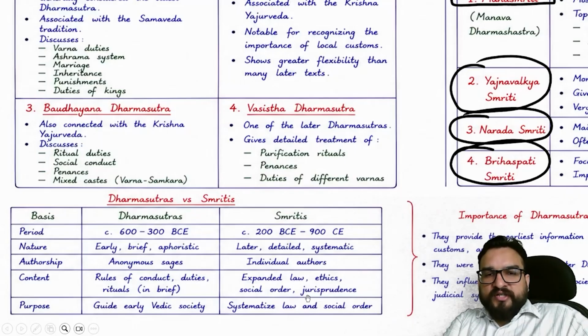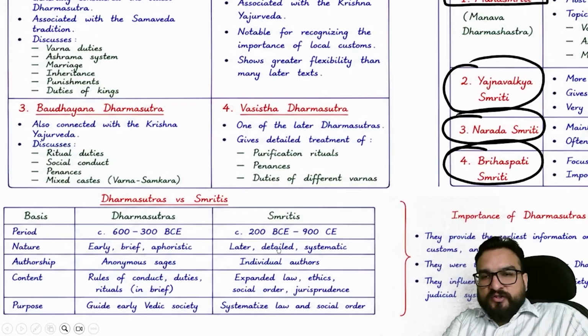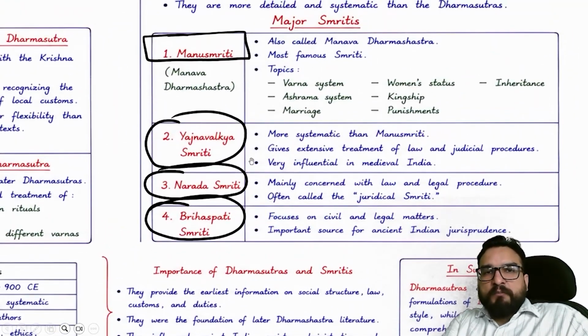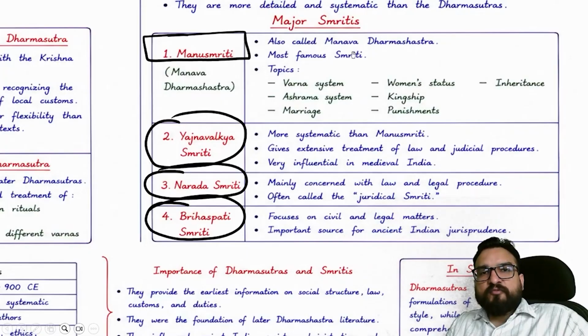Rules of conduct, duties, rituals, explain law, ethics, social order, and jurisprudence in Smritis, right? So they will be talking about certain aspects in greater detail. For example, Manusmriti, Manava Dharma Shastra, the most famous Smriti you will be finding over here. Varna system, ashram system, woman status, inheritance, they talk about all these things.